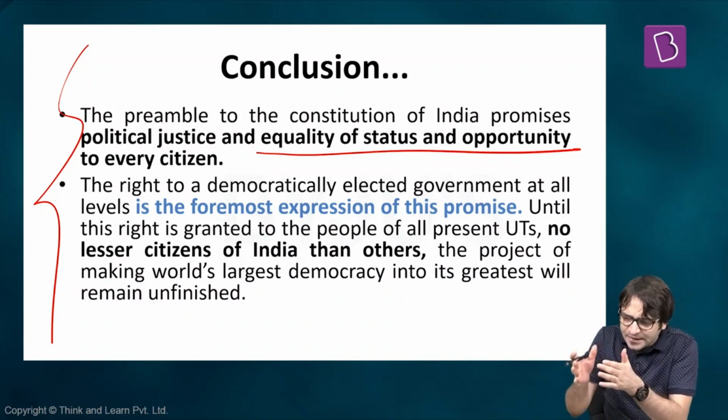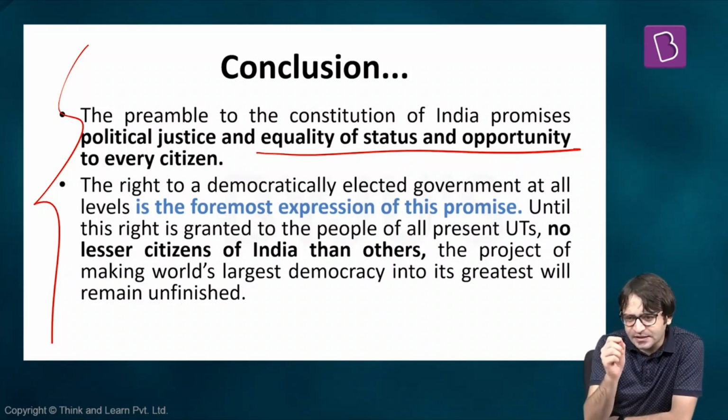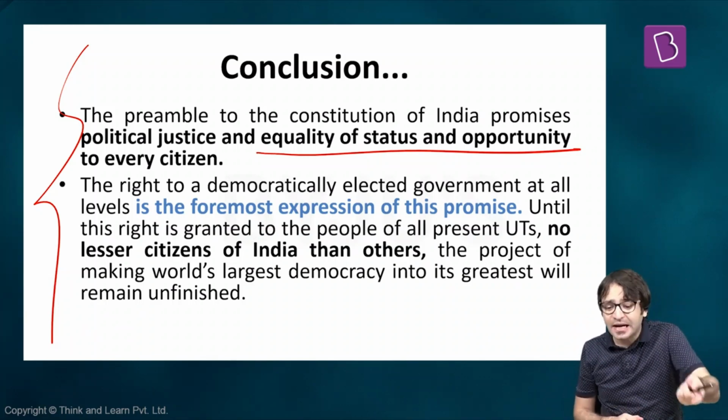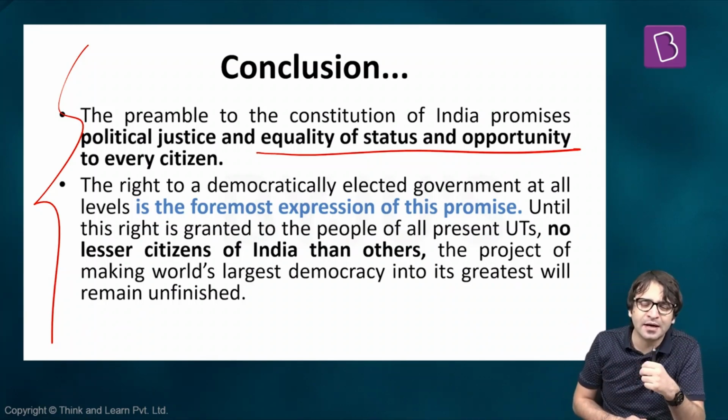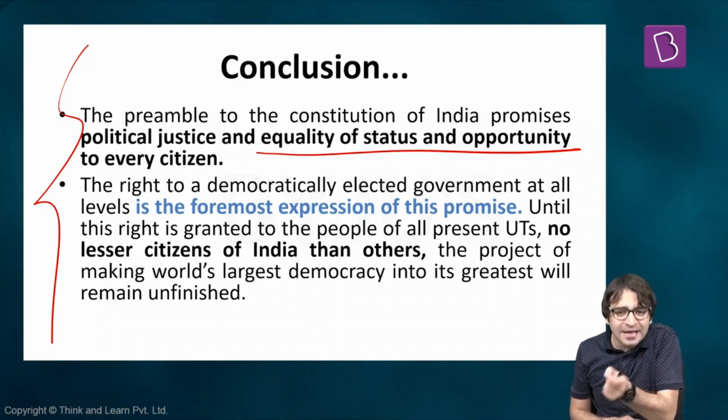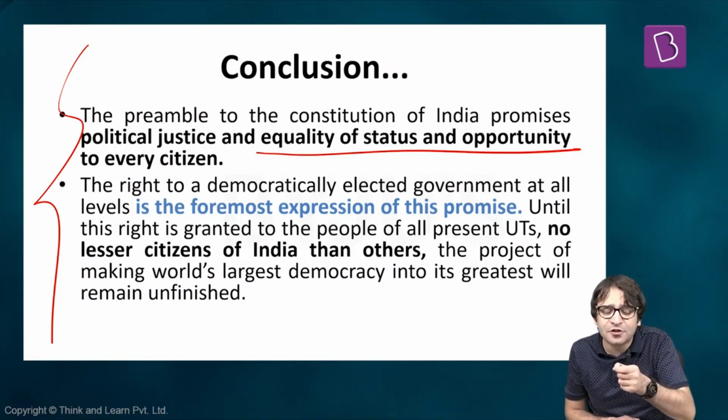Why is it that people in Karnataka get elected representatives and hold these representatives accountable? They either vote them back in after 5 years or vote them out after 5 years, because these elected representatives are accountable to the people of Karnataka. But people in Daman and Diu, Dadra and Nagar Haveli, Lakshadweep, Chandigarh, Andaman and Nicobar Islands can't elect their representatives. They can't hold them accountable. An unelected Lieutenant Governor is governing them. An unelected Lieutenant Governor is making rules for them.